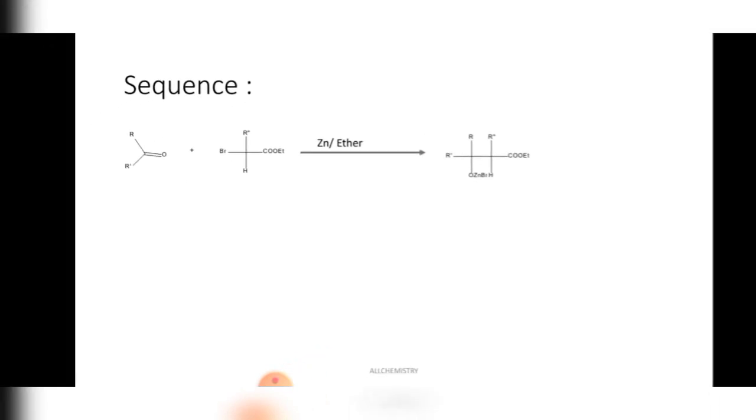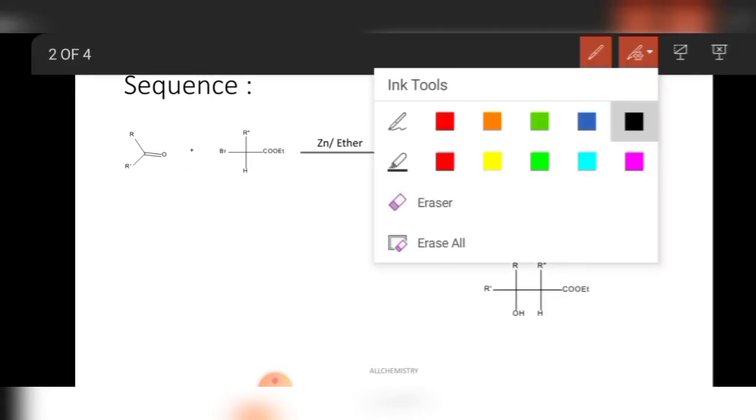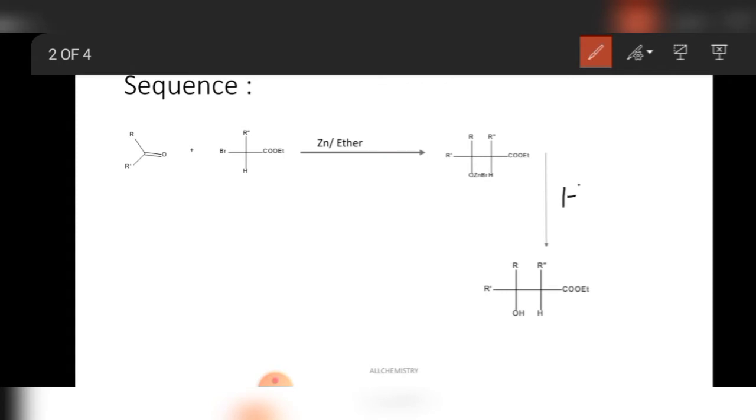In the next step, by hydrolysis with H3O+, this is alpha with respect to the ester, this is beta. So a beta hydroxy ester will form.